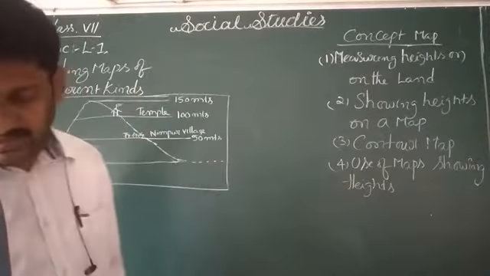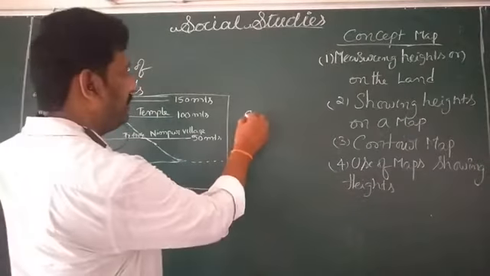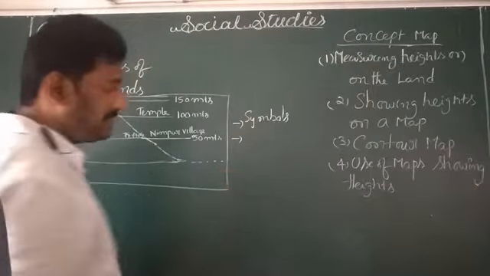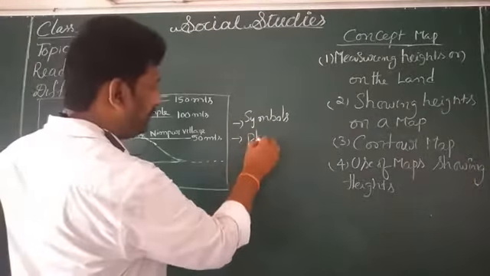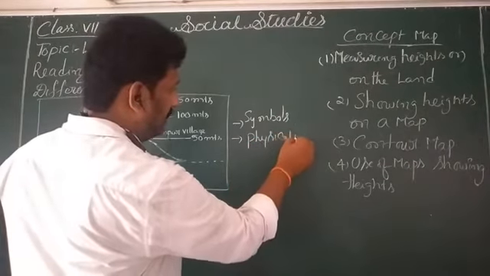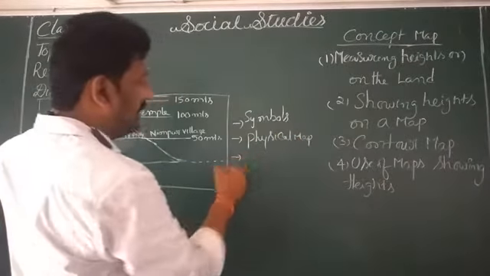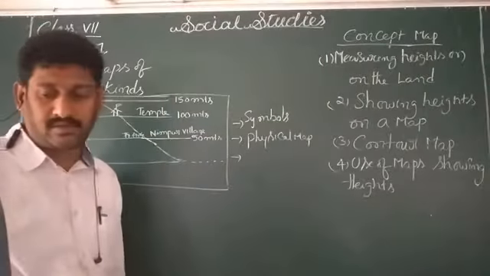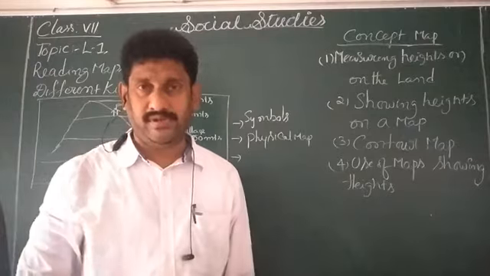In the previous class we discussed symbols, physical maps, and the introduction to measuring heights on the land.